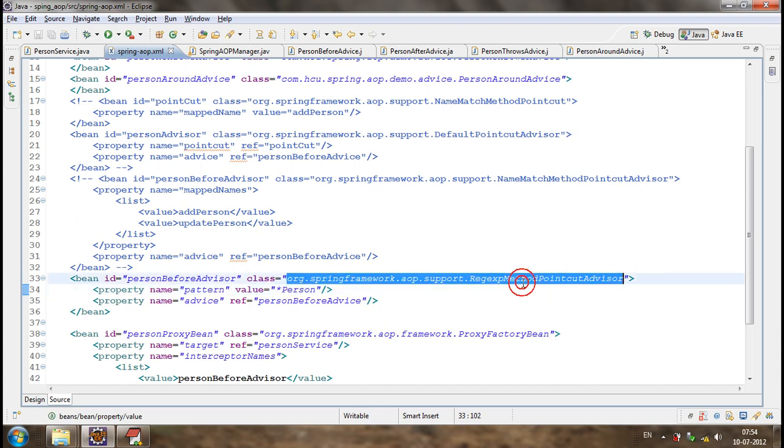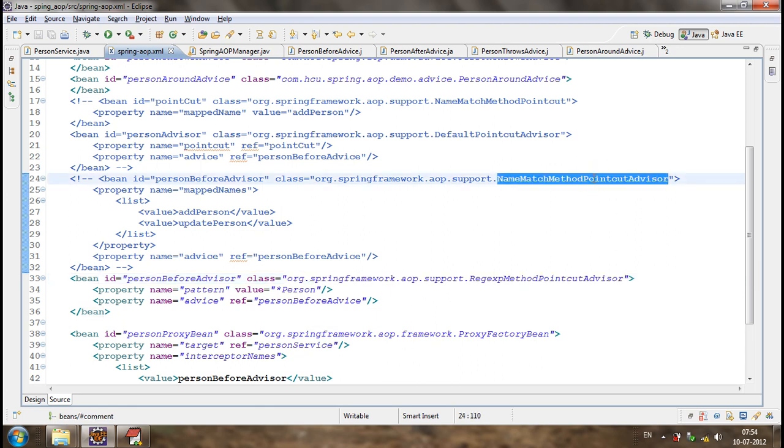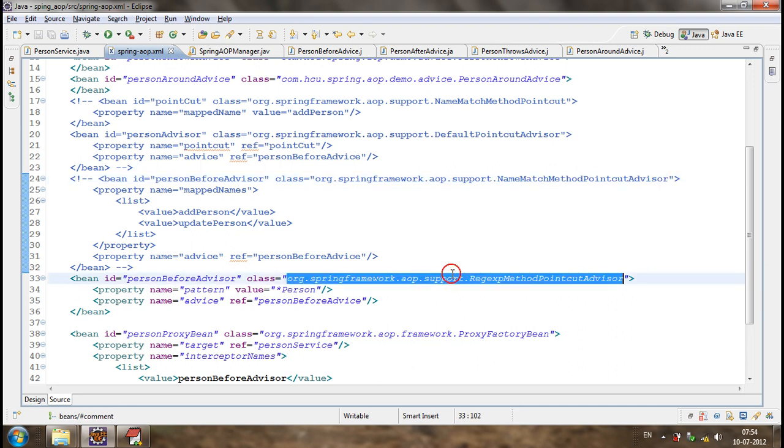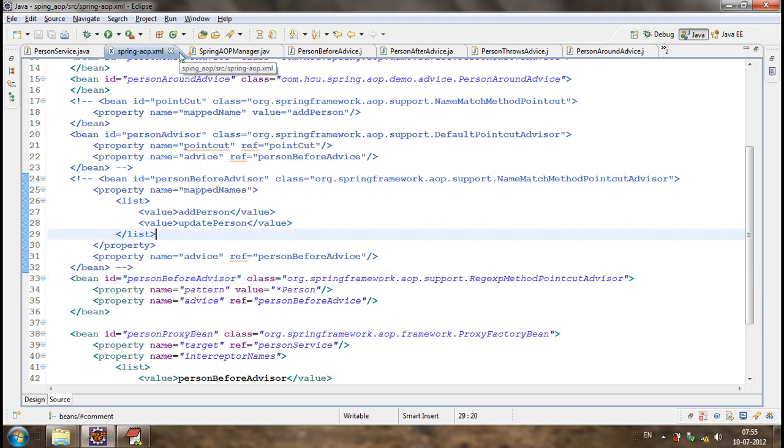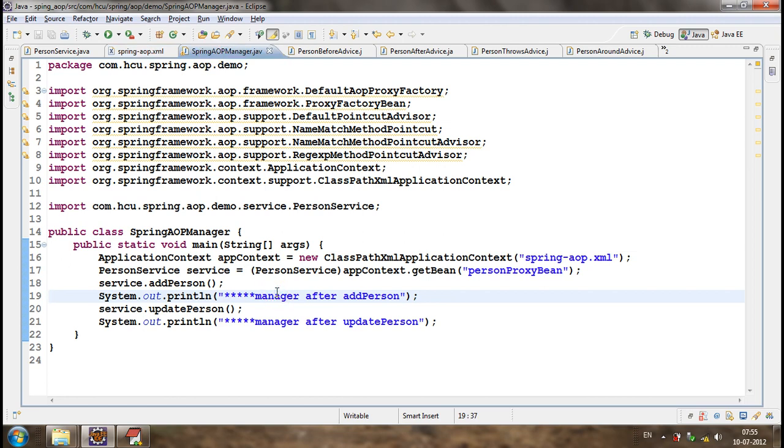Okay, this regular expression method pointcut advisor just tries to match the method name with a regular expression. That means star person means any method which ends with person. The named method pointcut will expect the exact name, but here we can give the name as a regular expression. So any method starting with this, ending with this, or containing this. Now let me try to execute this.